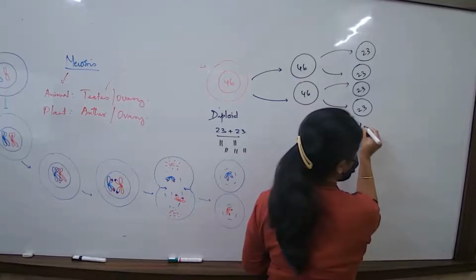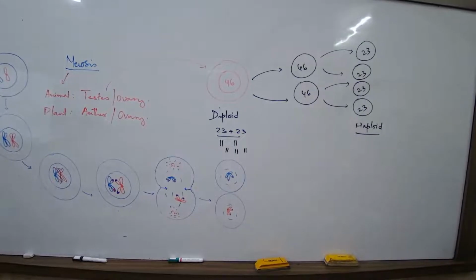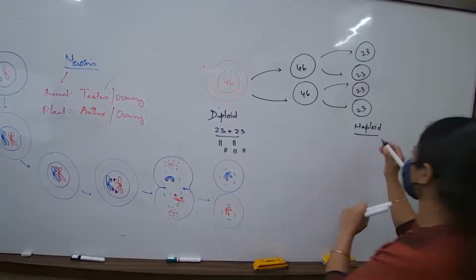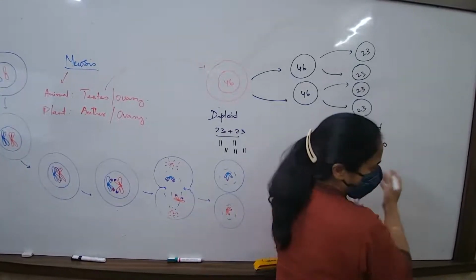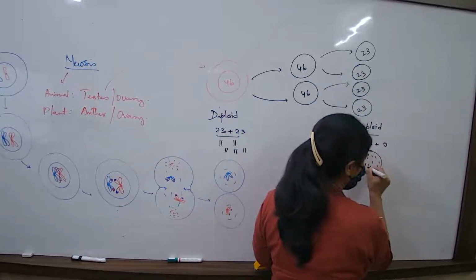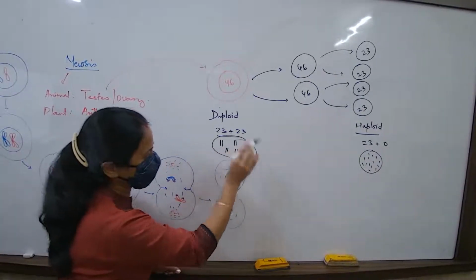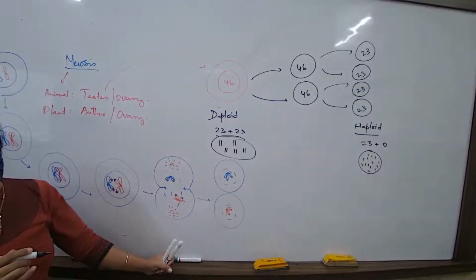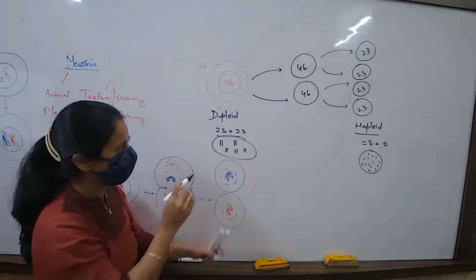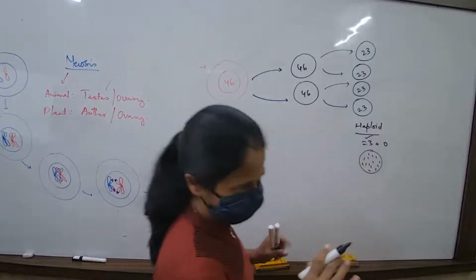This cell, I will say, is a haploid cell. What is the meaning of haploid? A cell which has got only one half set of chromosomes. Meaning, इसमें सिर्फ 23 है ना? The other set is not there. Meaning, if I talk about this cell, it has got just one chromosome from every pair. But इसमें no, the chromosomes are paired like this. सारे paired है. Am I clear? Diploid and haploid. What is the meaning? Diploid is the full chromosome complement या 2 half sets. Haploid is 1 half set of the chromosomes.